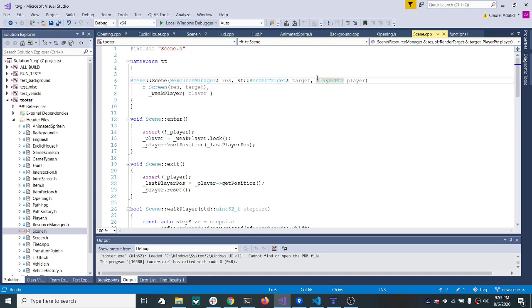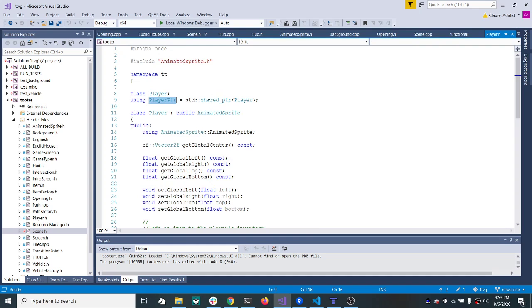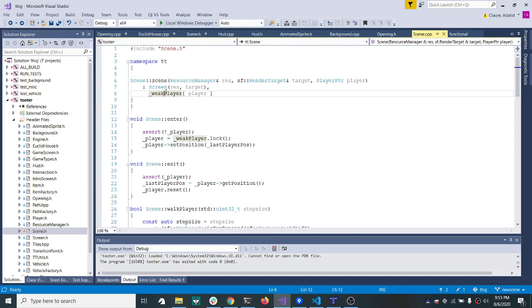I am accepting a player object, a strong player object, which is a shared pointer, and I am setting that equal to the weak player object, which is perfectly valid because I'm saying, okay, let's take a strong pointer and we are going to create a weak pointer from this strong pointer.